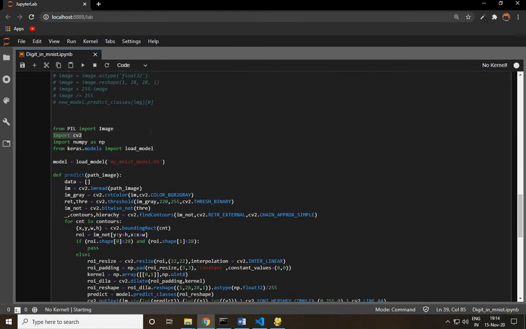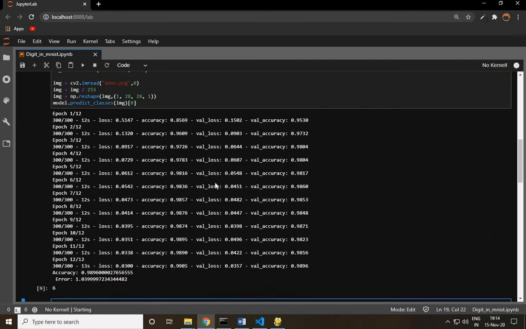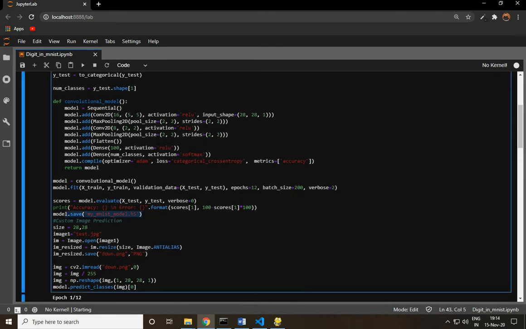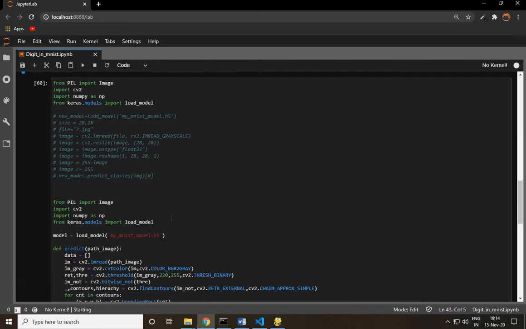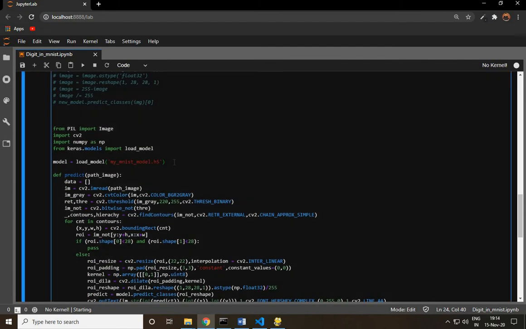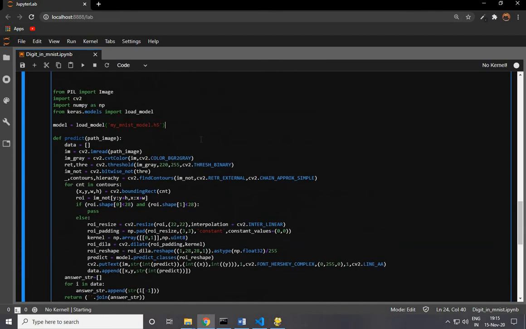This is our code for testing the model. We saved the model as a my_mnist_model.h5 file, and this h5 file is loaded. The trained weights are in the h5 file. So we have implemented that here.